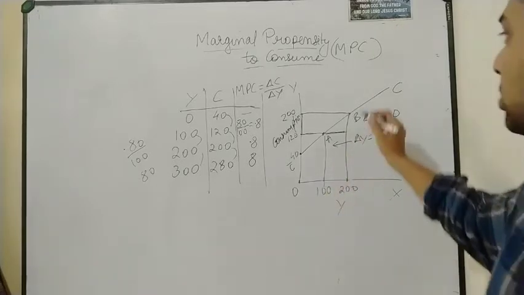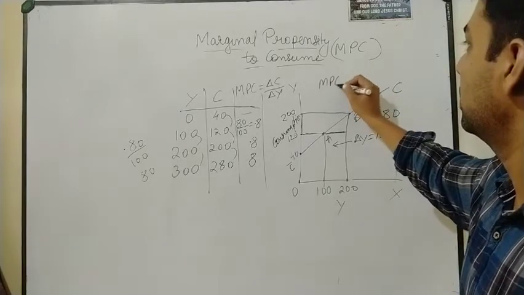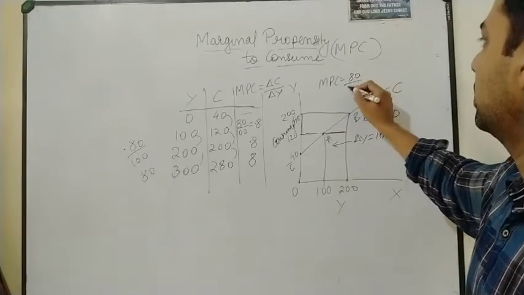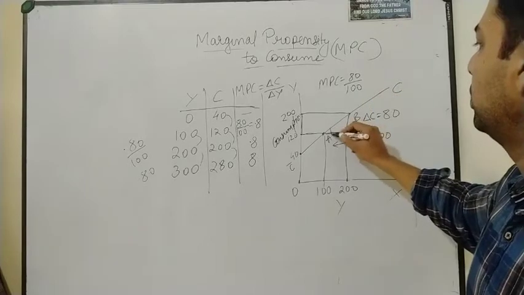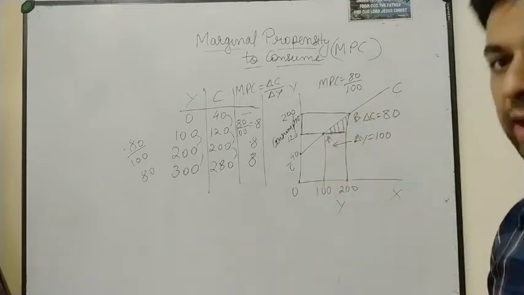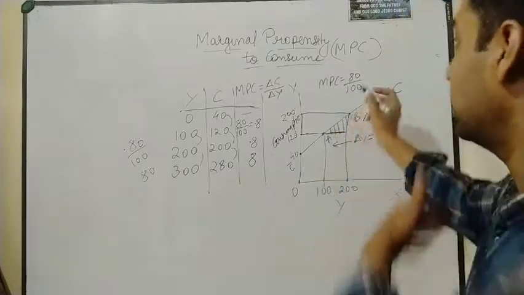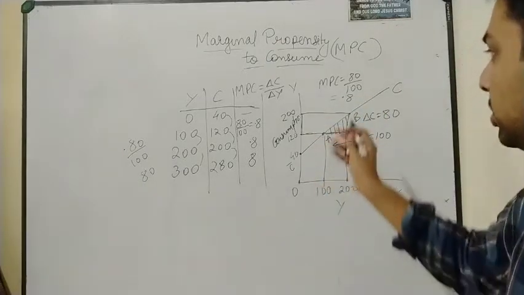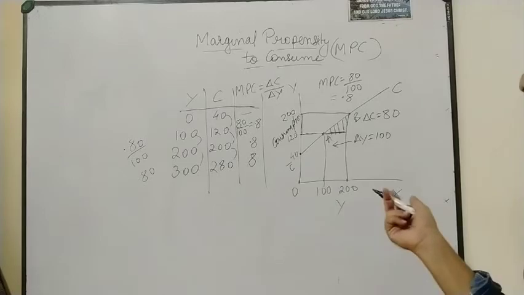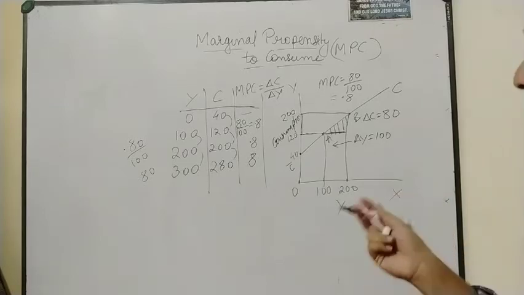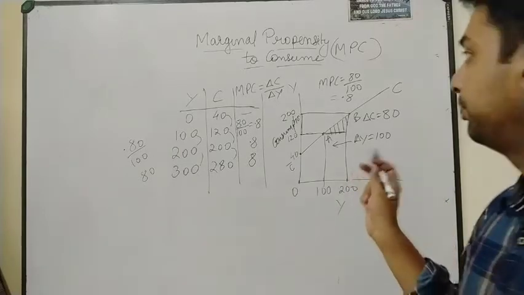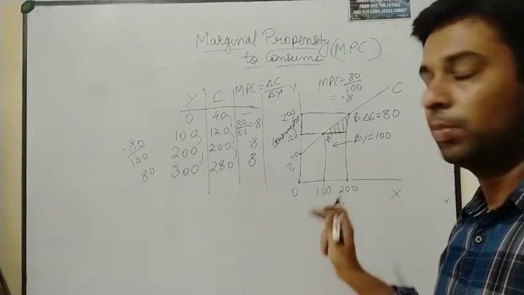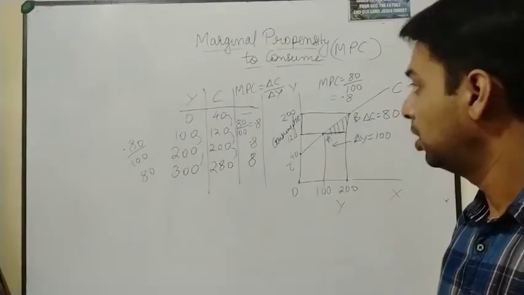Okay, so what is your MPC over here? 80 by 100. Okay, so I'm only talking about this particular shaded area. So here if you solve it, it will come around 0.8. So this is the thing, and this is your diagram. So if MPC comes, this is what you are going to do. This is the schedule, this will be the diagram, and the definition we already noted down.